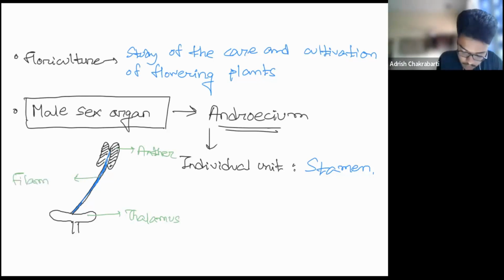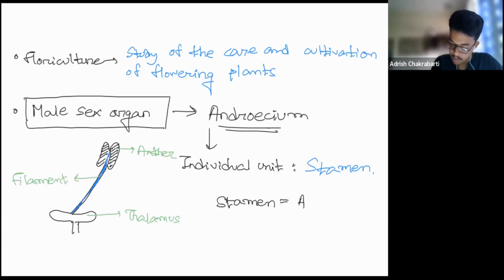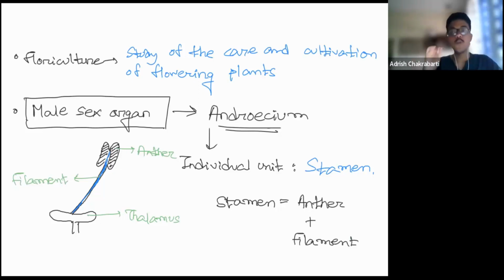You have to keep in mind that stamen is equal to anther plus filament. Now, what do you have to keep in mind? Which one is the fertile part and which one is the sterile part? Our anther is the fertile part.